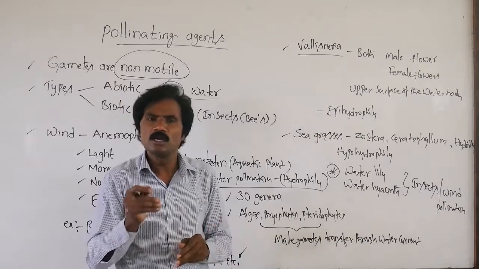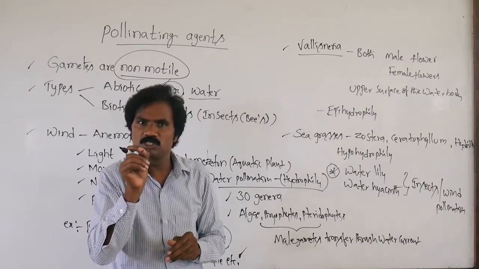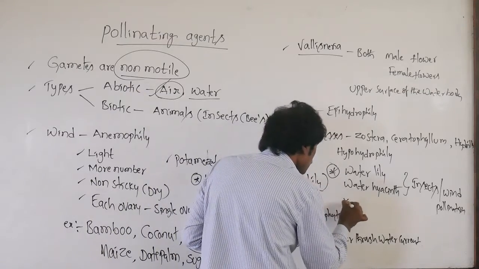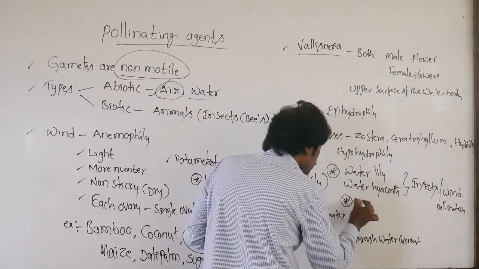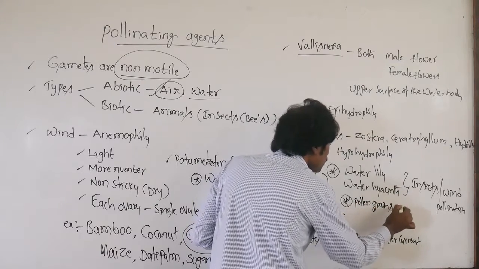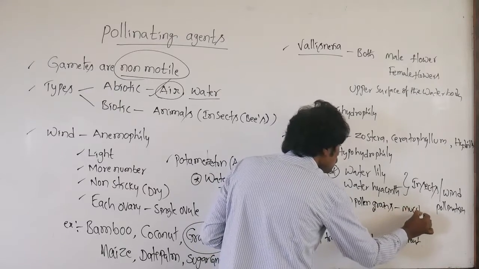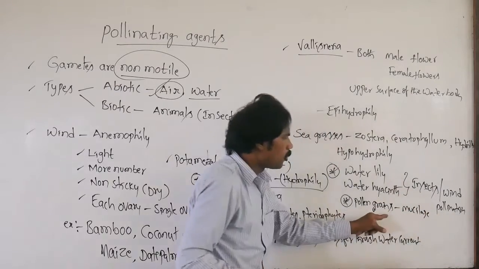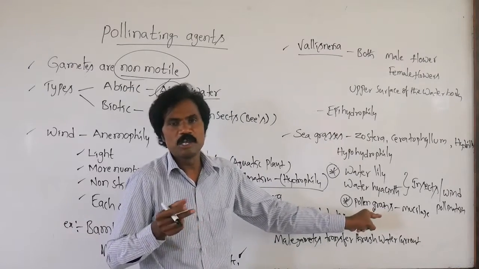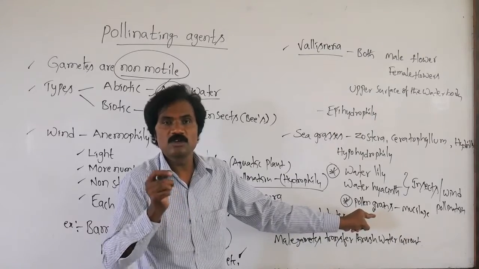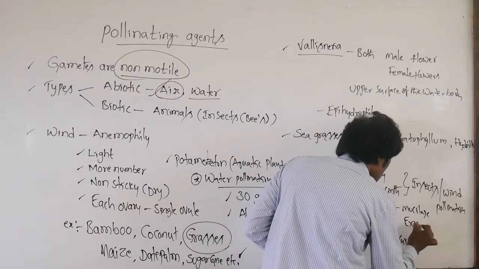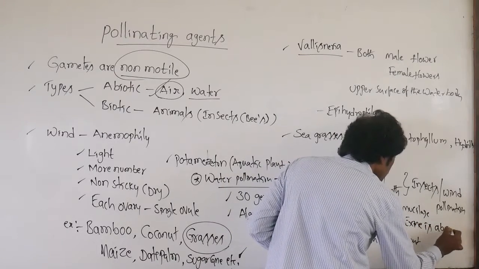Another very important point: the plants which involve hydrophily, in this hydrophily especially the pollen grains are covered with a mucilage sheet, but here exine is completely absent.